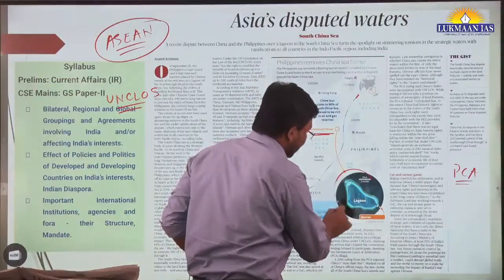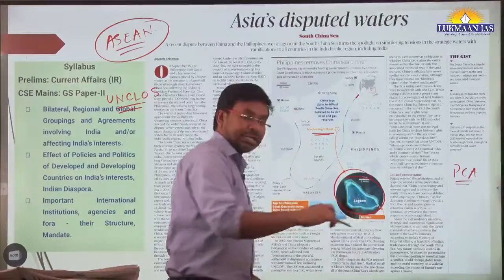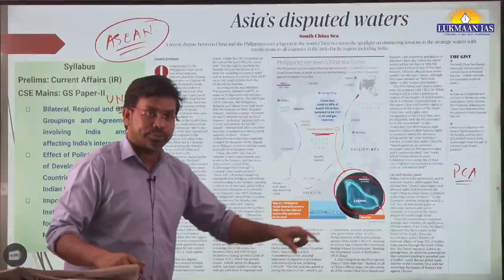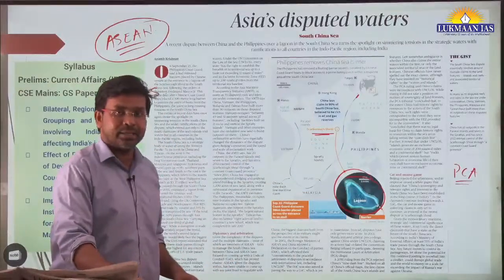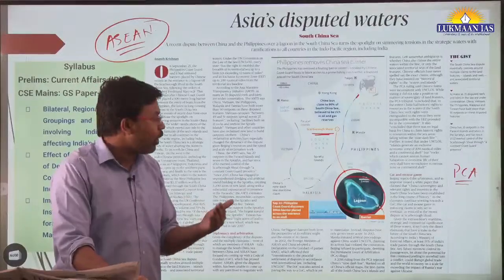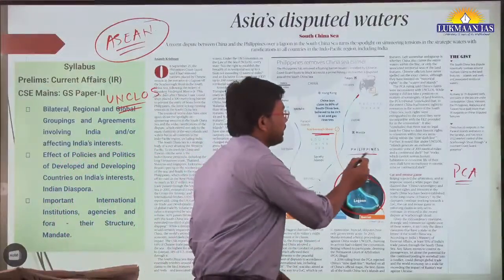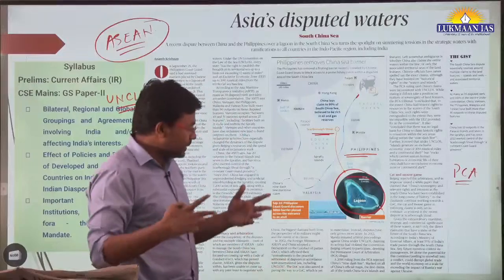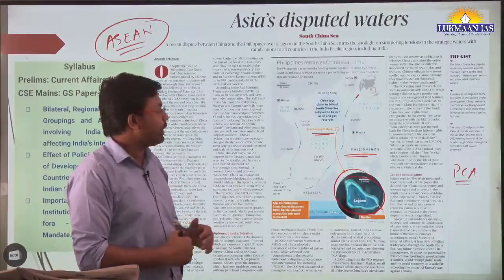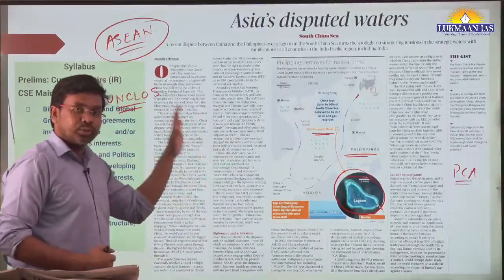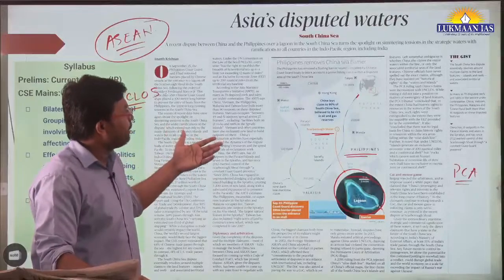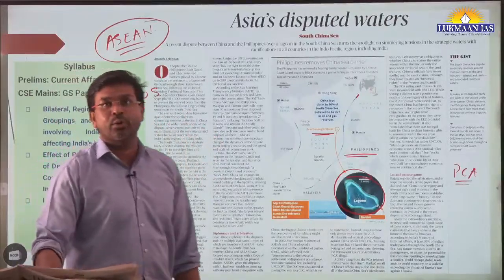So around Scarborough Shoal, the Chinese Coast Guard has established a kind of rope barrier. They have tied it through ropes, 300-meter rope. And recently, on the order of the President of the Philippines, the Coast Guard of the Philippines has cut those ropes, and that has led to heightened tension between China and the Philippines, okay. So this is the case, okay. So in today's article, they have mentioned the ongoing issue in the South China Sea.